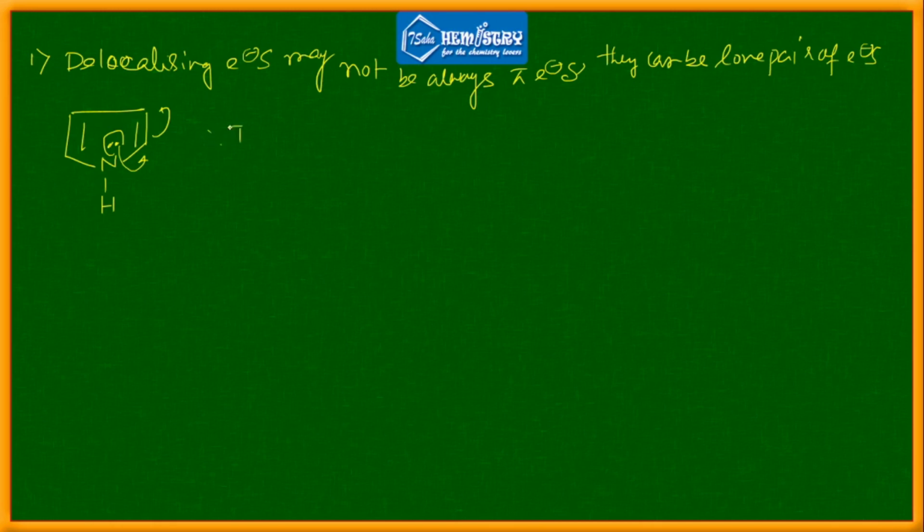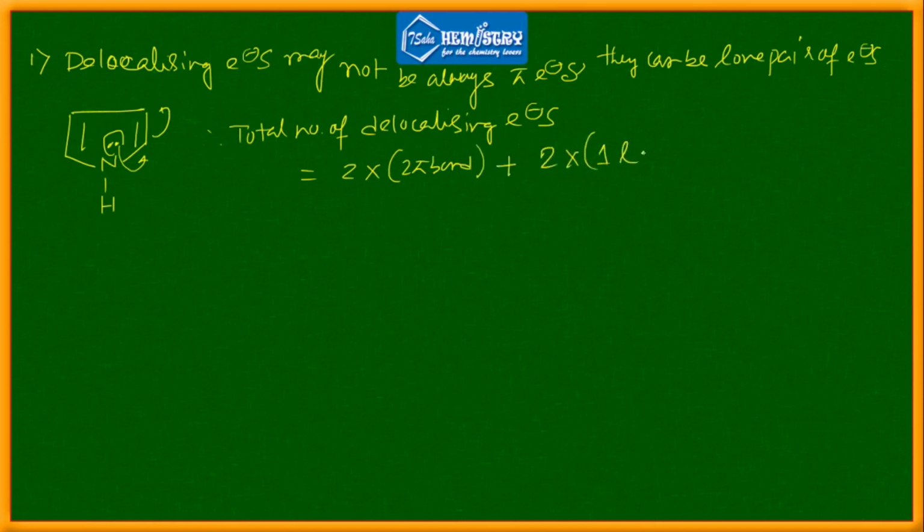Therefore the total number of delocalizing electrons equals 2 into 2 pi bonds, so you can see there are 2 pi bonds, plus 2 into one lone pair on nitrogen. 2 pi bonds means 4 electrons, plus 2 into 1 pair, so overall 6 pi electrons. So it follows the 6 pi electron system.